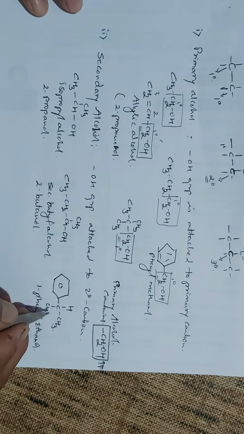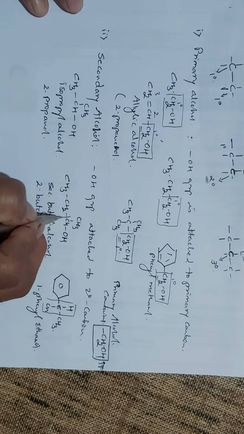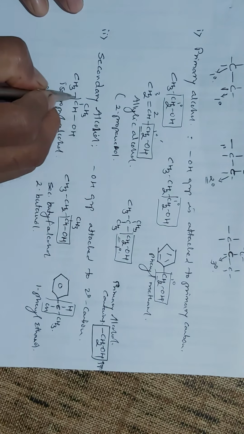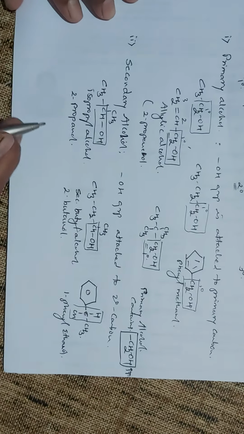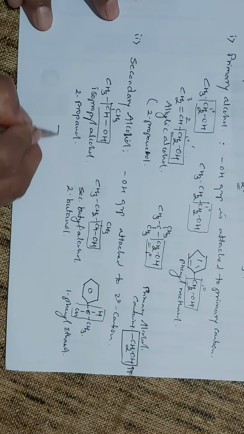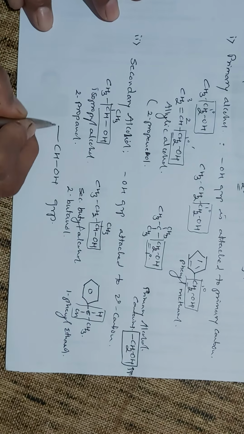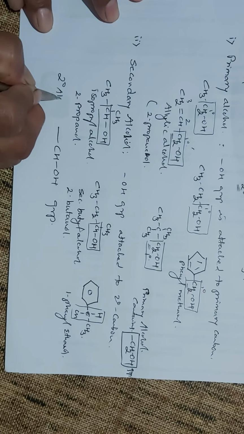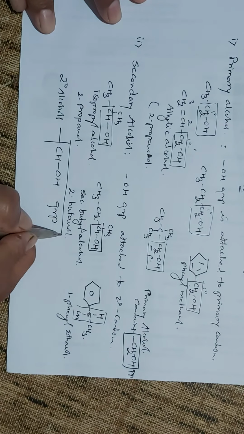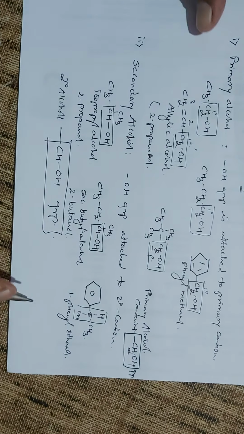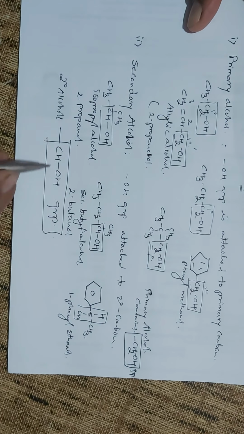And so this 1-phenyl ethanol contains the CHOH group as a common functional group. Here this contains CHOH as a common functional group. Here this contains CHOH as a common functional group. So the secondary alcohols contain the CHOH group. So primary are showing CH2OH, secondary are showing CHOH,